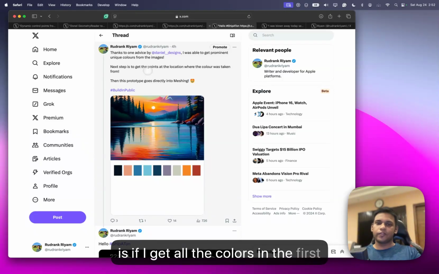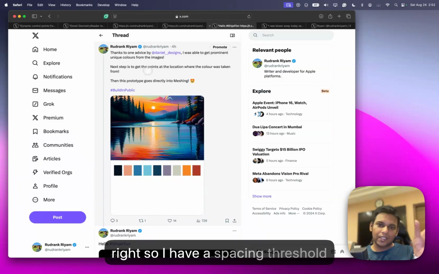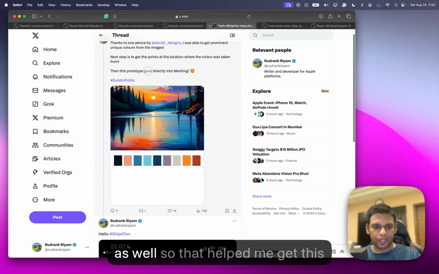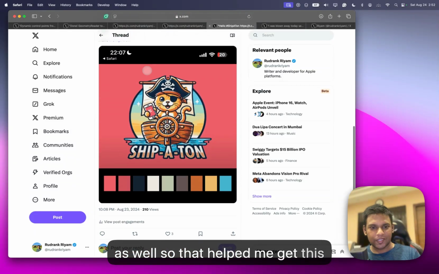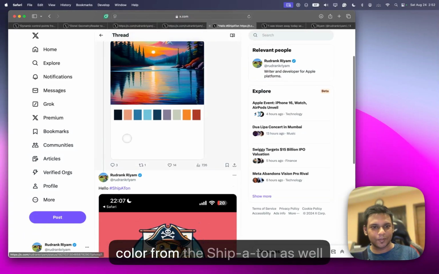The idea is, if I get all the colors in the first row itself, that wouldn't be good, right? So I have a spacing threshold as well. That helped me get this working. I was able to get a good color from the Shipperton as well.